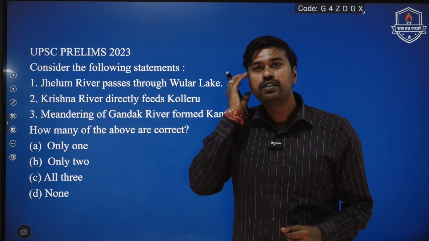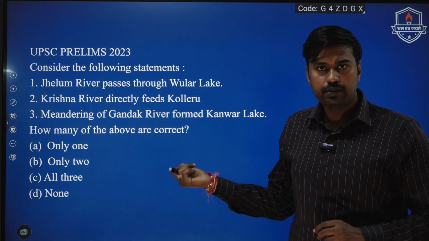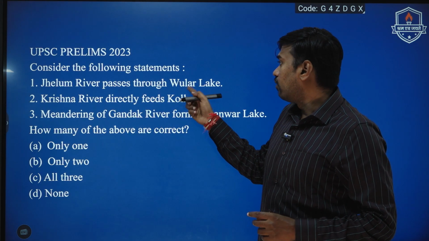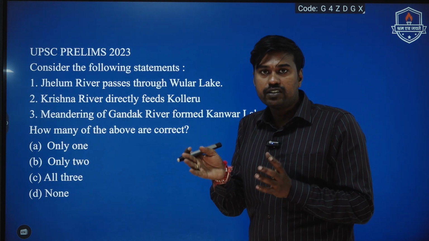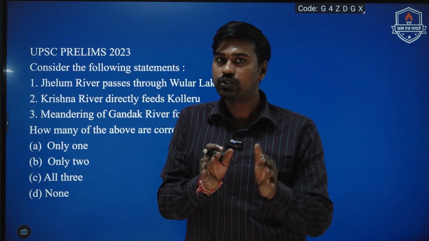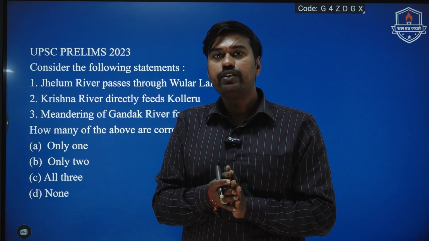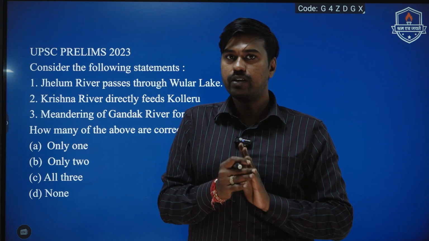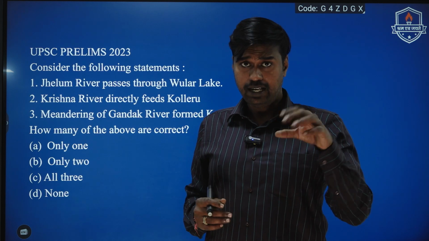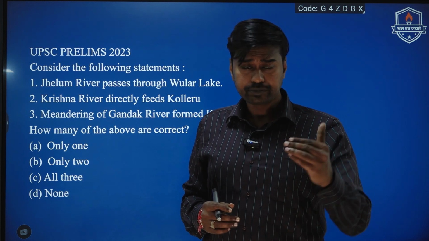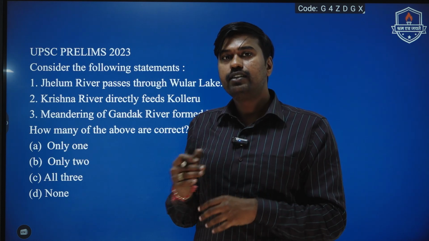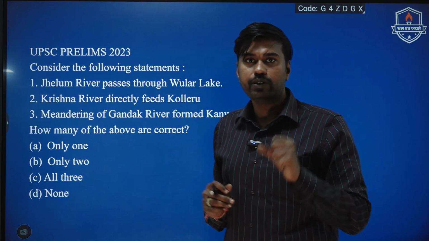Now, going into the UPSC preliminary examination trend analysis, especially in 2023, they have asked questions about the rivers: what lake they pass through, what mountains they pass through, what forests they pass through. All these are going to be crucial. That's why we said that when you read rivers and tributaries, you should not just focus on the rivers. Make sure where the rivers are flowing, what states they are covering or draining, and what dams are located across these rivers should also be studied in a 360-degree manner. Only then will students be able to answer these questions effectively in the exam hall.